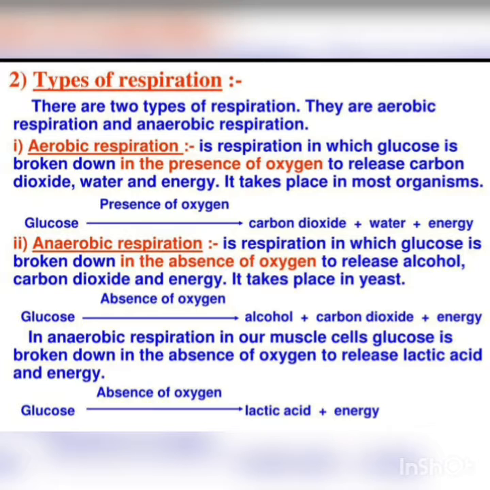Now let us study anaerobic respiration. It is the respiration in which glucose is broken down in the absence of oxygen to release alcohol, carbon dioxide, and energy. It takes place in yeast, and the equation is glucose in the absence of oxygen gives alcohol, carbon dioxide, and energy. In anaerobic respiration in our muscle cells, glucose is broken down in the absence of oxygen to release lactic acid and energy. And the equation follows: glucose in the absence of oxygen gives lactic acid and energy.